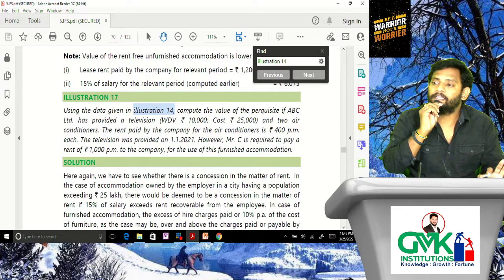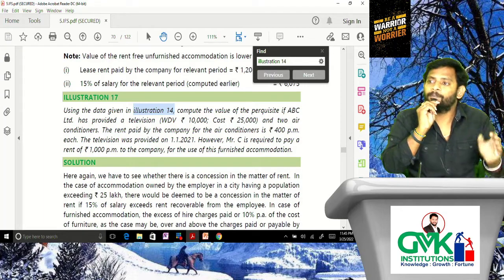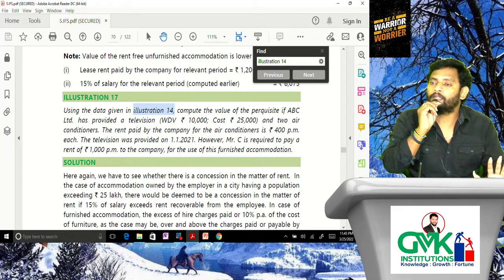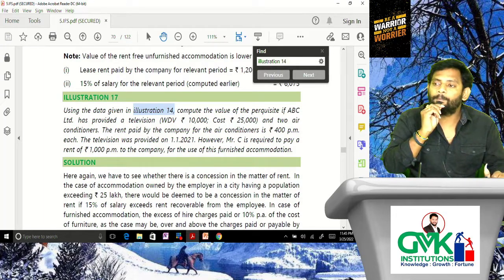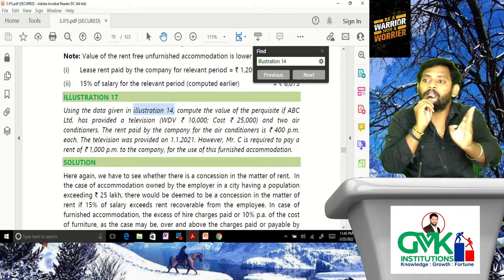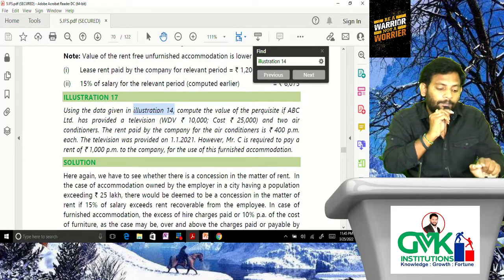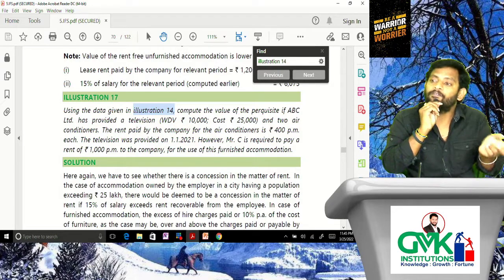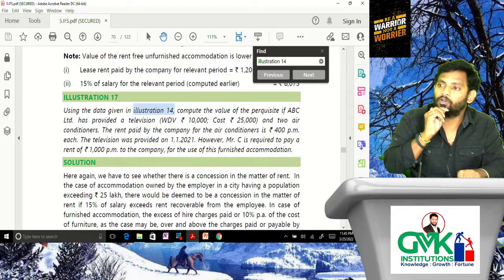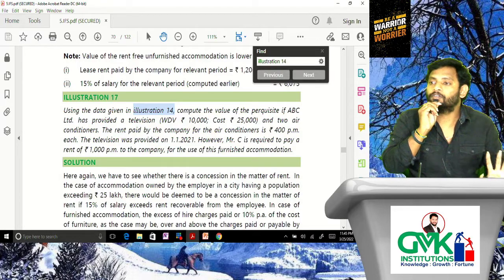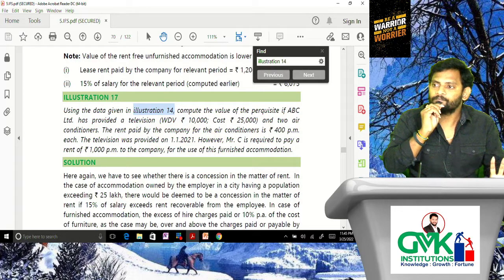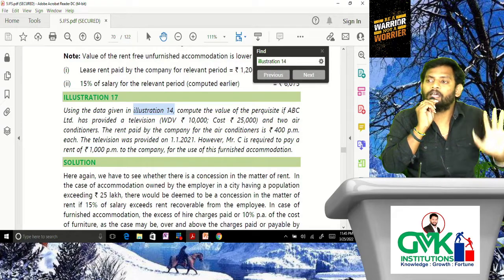That means the television is owned by the employer. If owned, what is the procedure to determine TV of benefit? 10% of actual cost per annum. Do we apply 10% on WDV or actual cost? On actual cost only. WDV is given to confuse the student. Always apply 10% on actual cost.